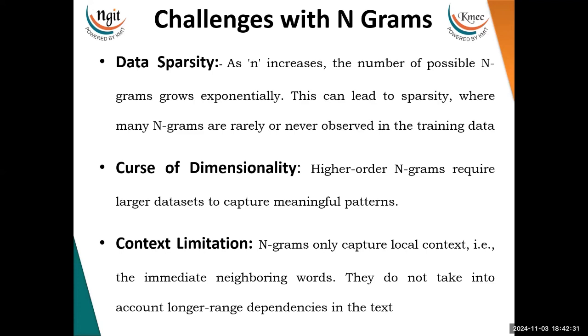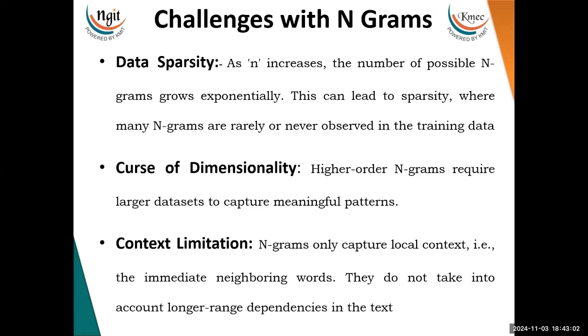This can lead to sparsity, where many n-grams are rarely or never observed in the training data. This is fine up to a point, but there will be a problem especially for the higher order n-grams. Till trigram, I think the model will work. But when you consider data sparsity for 4-gram or more than 4-gram data, there will be a problem.